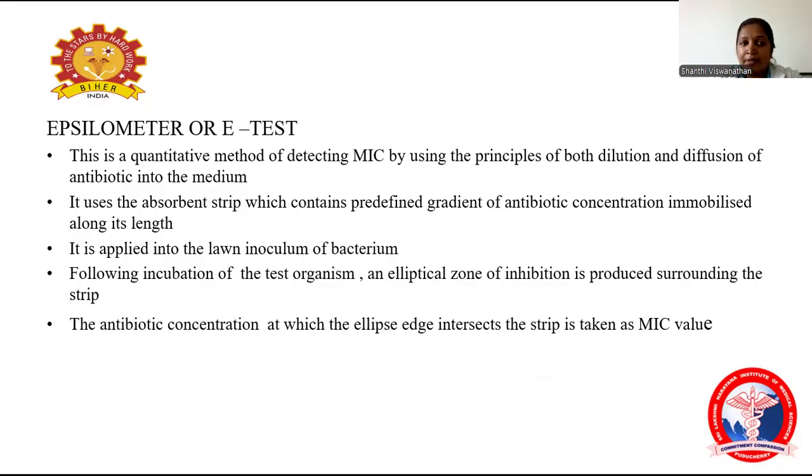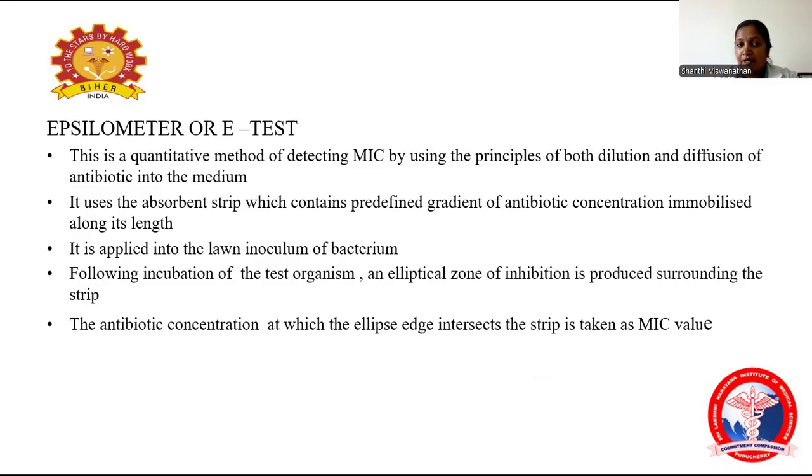So the epsilometer is a quantitative method for detecting the MIC using the principle of both dilution and diffusion of antibiotic into the medium. It uses an absorbent strip which contains a predefined gradient of antibiotic concentration immobilized along its length. The strip is placed on a lawn inoculum of the bacteria.